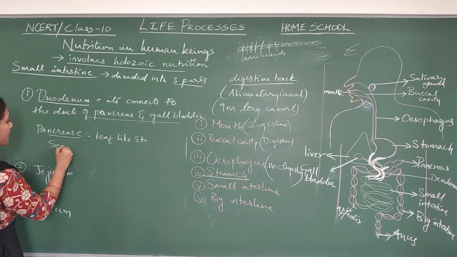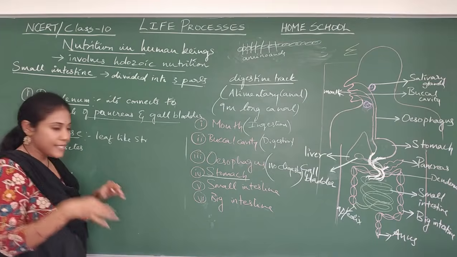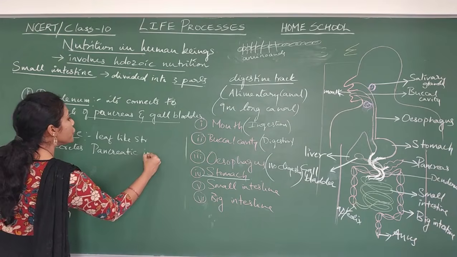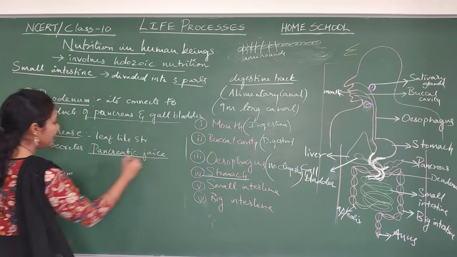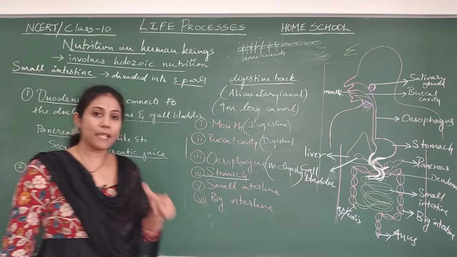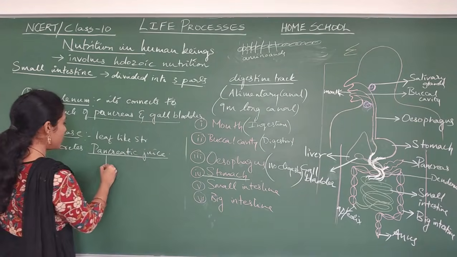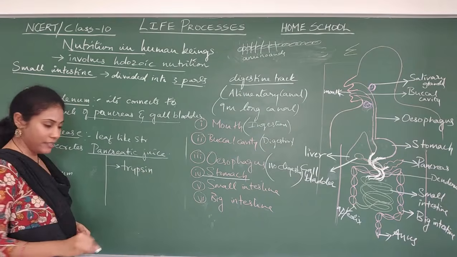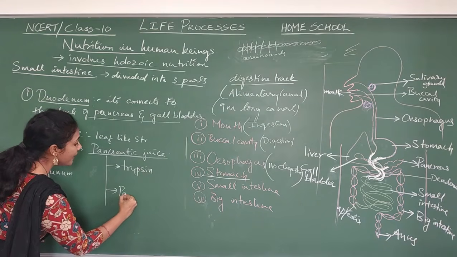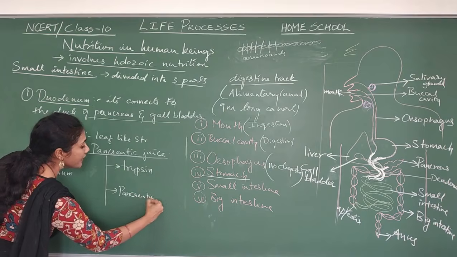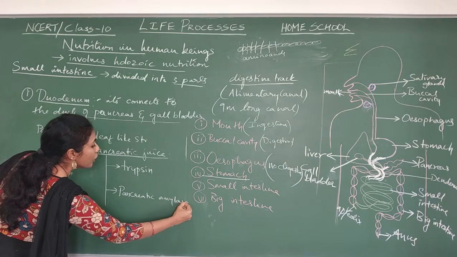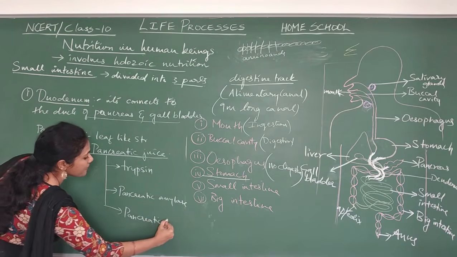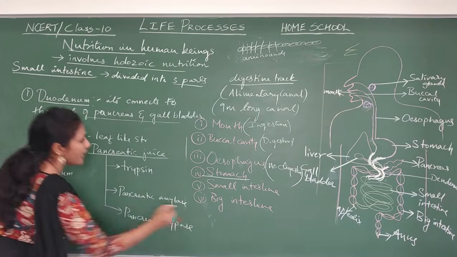Okay, it secretes, it synthesizes pancreatic juice. So pancreatic juice contains three substances actually. The first one is trypsin, it will contain trypsin. Second one, pancreatic amylase, and the third substance is pancreatic lipase.